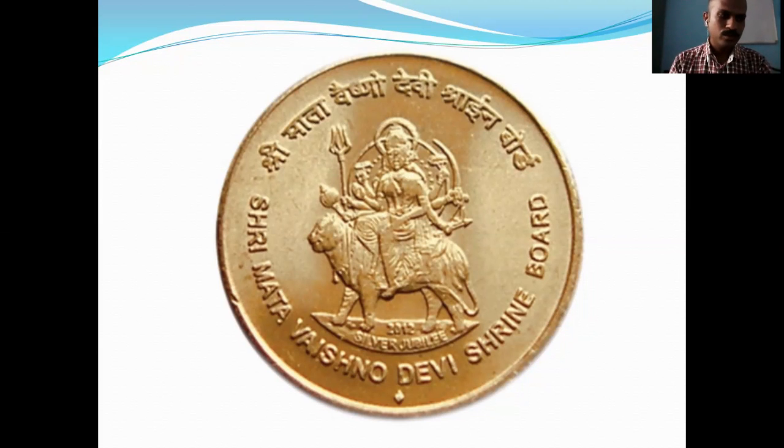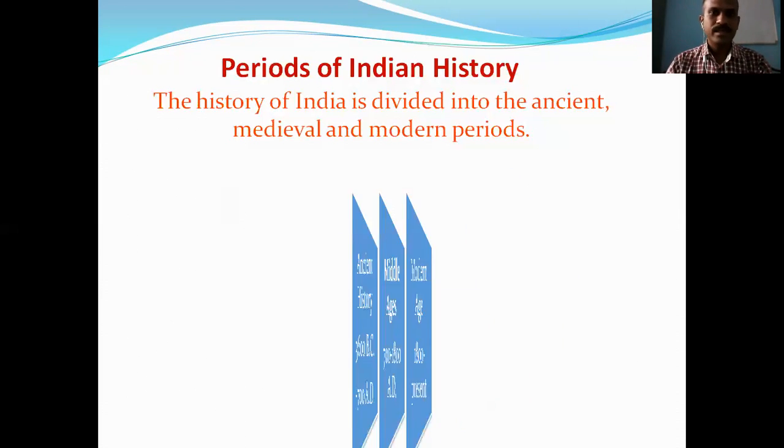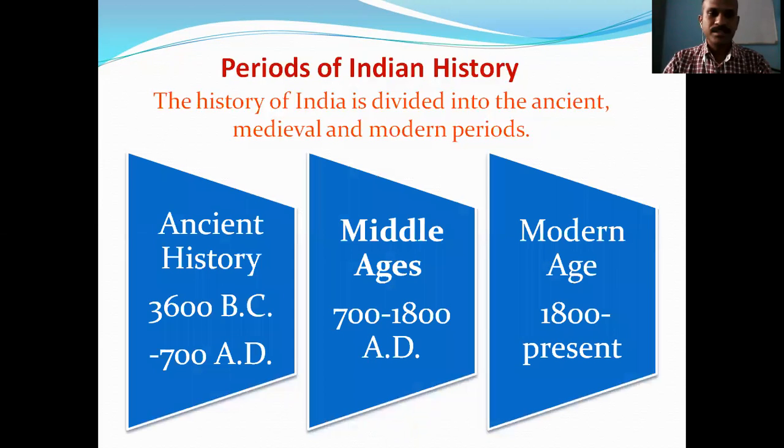So here we are going to begin directly with the periods of history. History is mainly divided into three periods. Ancient history is from 3600 BC, it means before Christ, to 700, up to the 8th century.